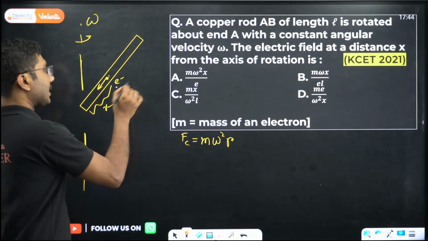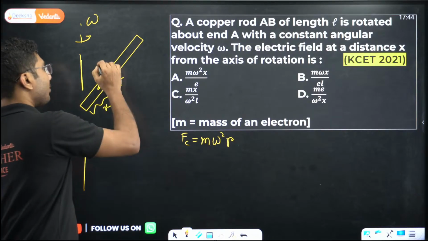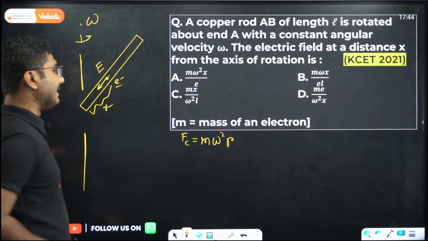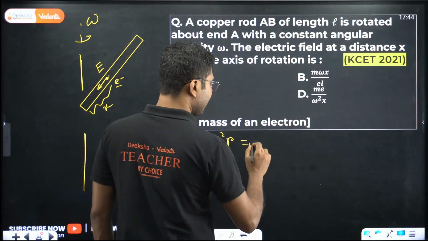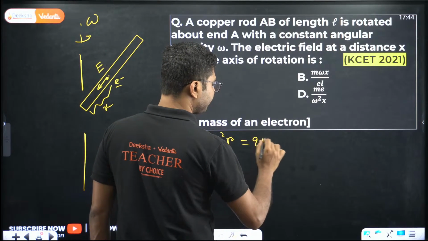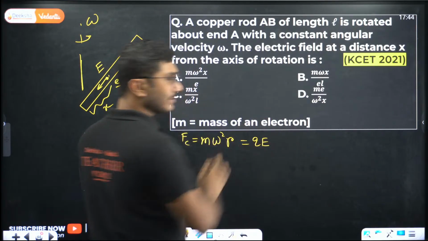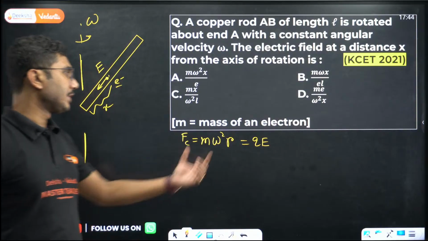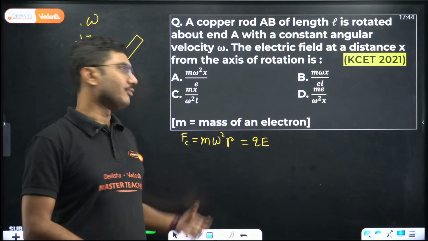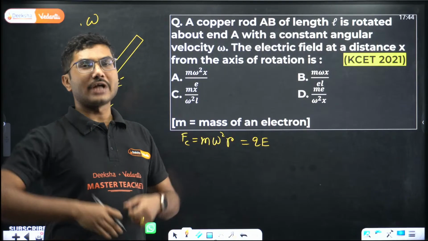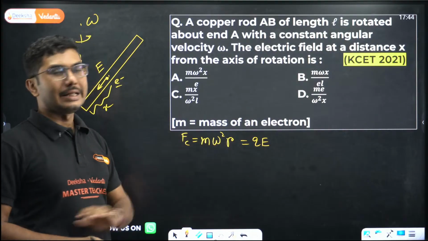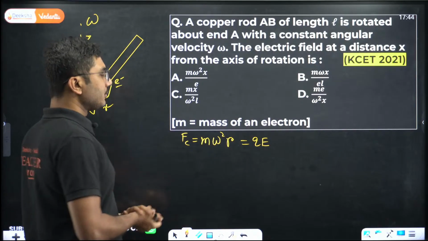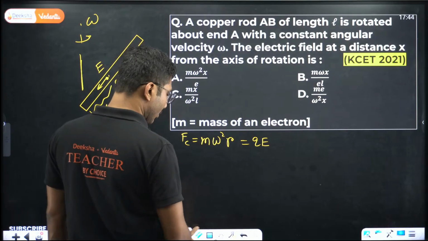So because we are considering an electron, and suppose the electric field here is E, in that case this must be equal to Q into E. Q into E is the natural electrostatic force. So some natural force has to provide the required centripetal force. So here electrostatic force is a natural force, so that has to provide the required centripetal force.